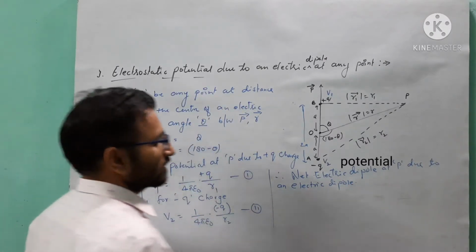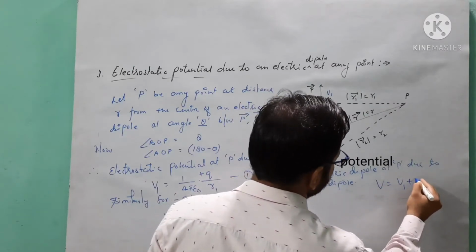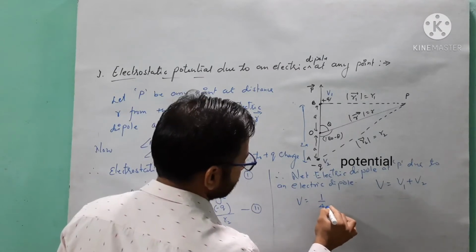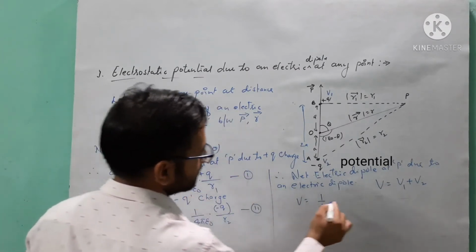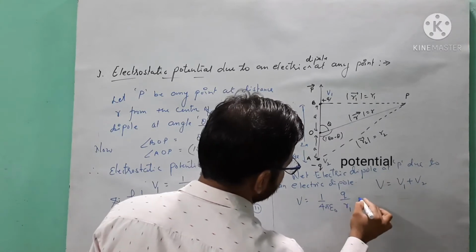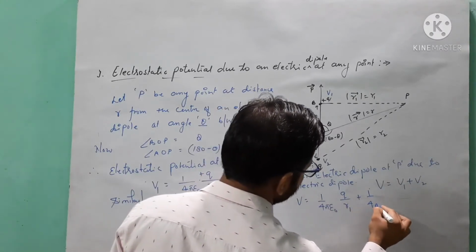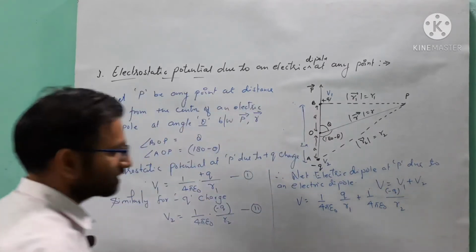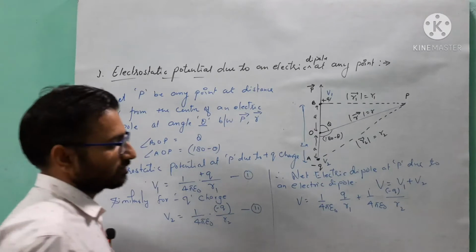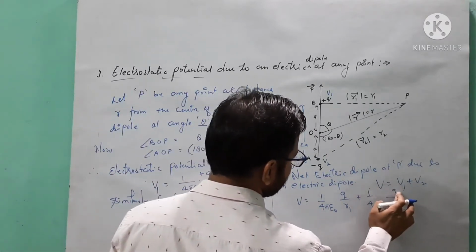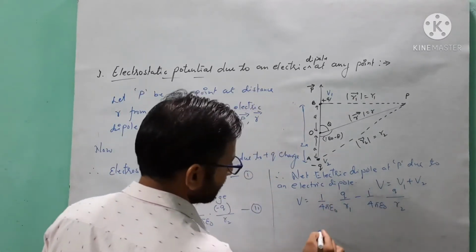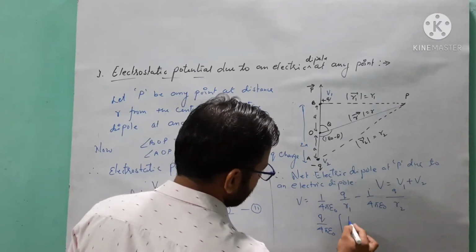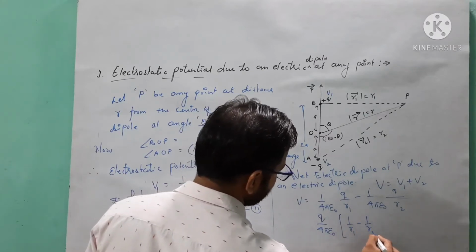V is equal to V1 plus V2, and you know very well V1 is equal to 1 over 4 pi epsilon naught Q over R1 plus 1 over 4 pi epsilon naught minus Q over R2. Now if you adjust the negative sign and take Q over 4 pi epsilon naught common, the answer will be 1 by R1 minus 1 by R2.